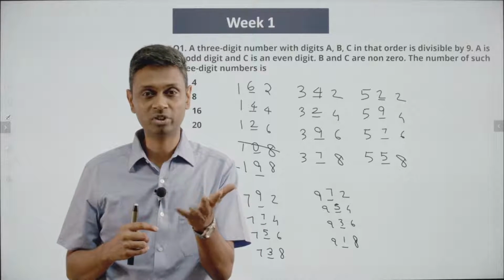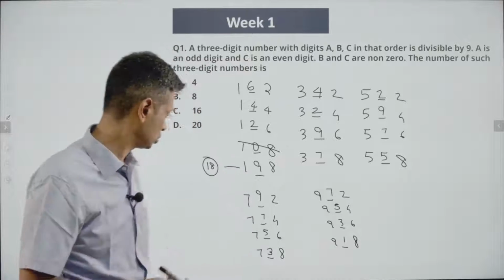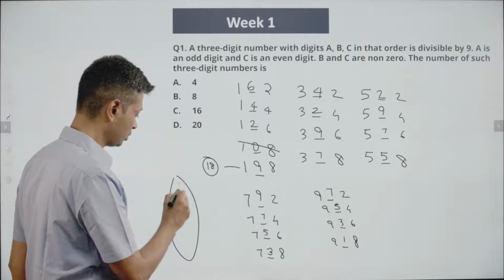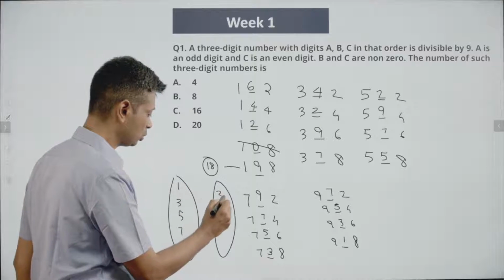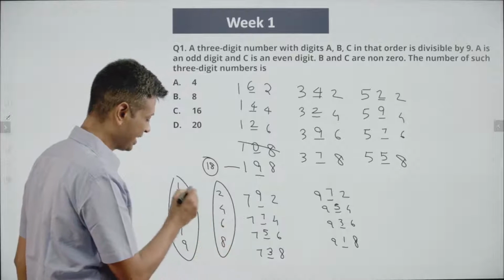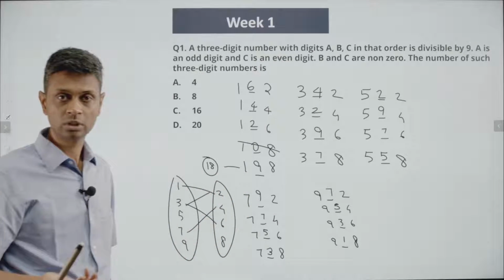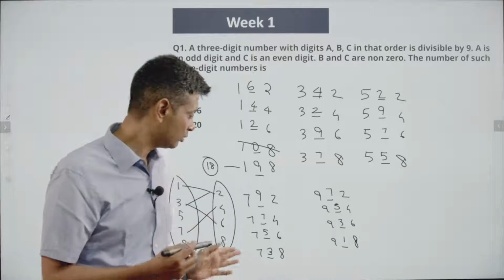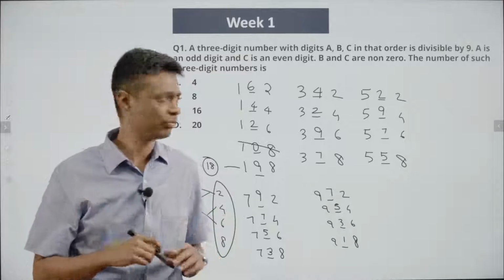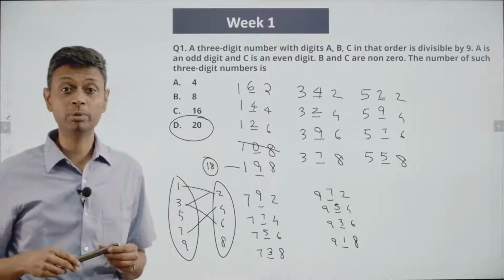A could be 1, 3, 5, 7, 9. C could be 2, 4, 6, 8. Any combination works. So select A from 1, 3, 5, 7, 9. Select C from 2, 4, 6, 8. Any combo works. There will be an appropriate B, and only one appropriate B, for each of those combinations. And so 5 into 4, 20. 20. Beautiful question. We are using multiple ideas.